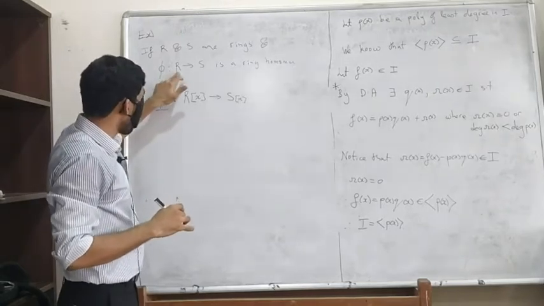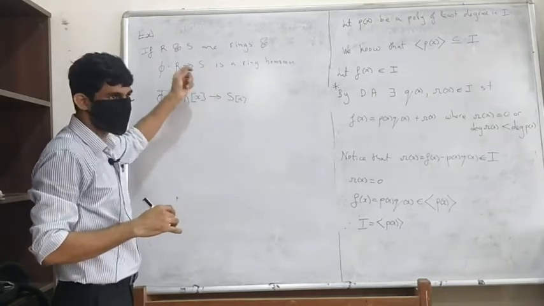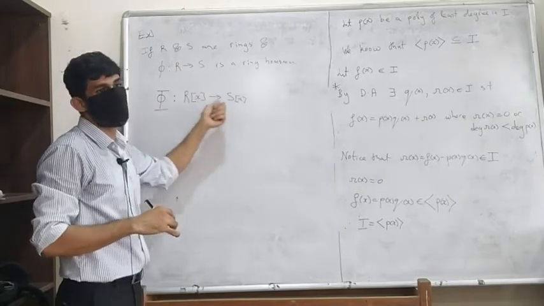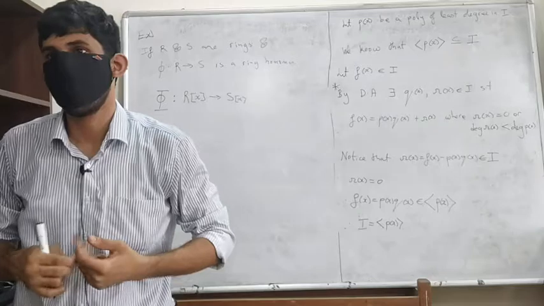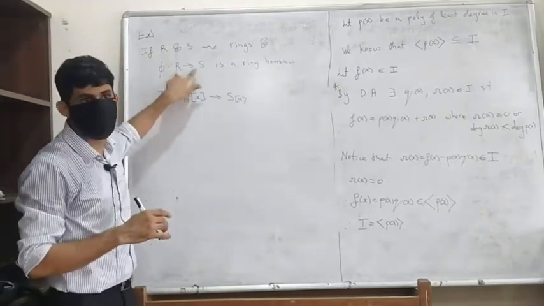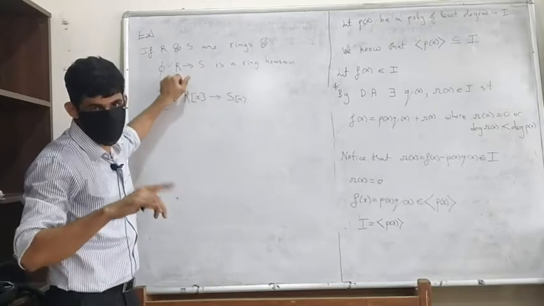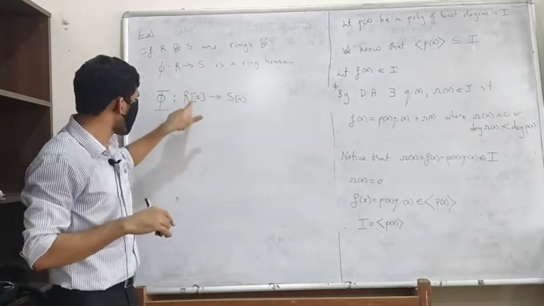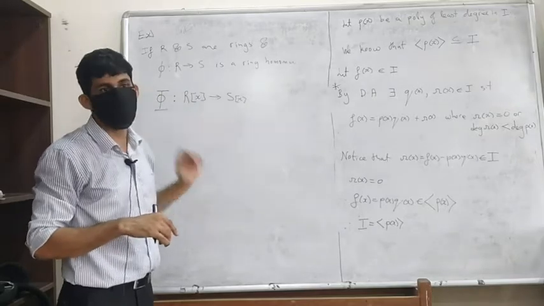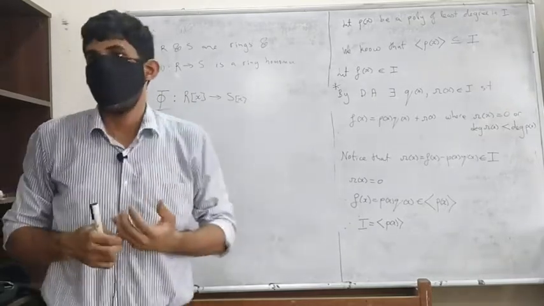So if A goes to B, then the constant polynomial A goes to the constant polynomial B. There's some element A here and some element B here. If phi of A is equal to B, I would want the constant polynomial A to go to the constant polynomial B. What's the natural way?